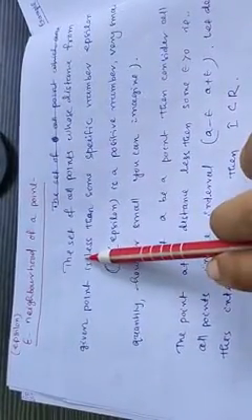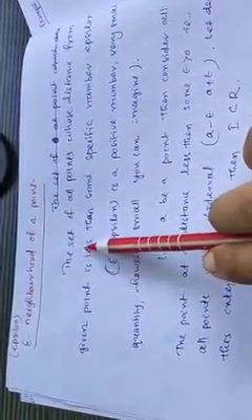Epsilon neighborhood of a point. What we call an epsilon neighborhood of a point is the set of all points whose distance from a given point is less than some specific number epsilon. Epsilon is a very small positive number, however small you can imagine. We denote it by epsilon.